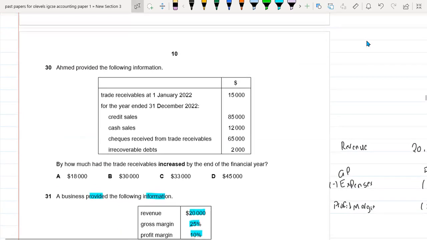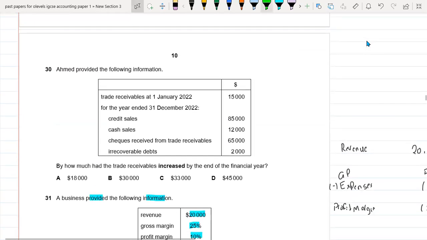Okay. So let's see the other question. Ahmed provided the following information. Trade receivables at 1st January 2022, which is 15,000. And for the year ended 31st December 2022, we have the credit sales, the cash sales, some checks received from our trade receivables, and other irrecoverable debts also. By how much had the trade receivable increased by the end of the financial year?